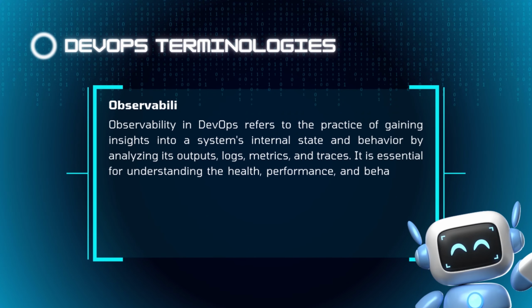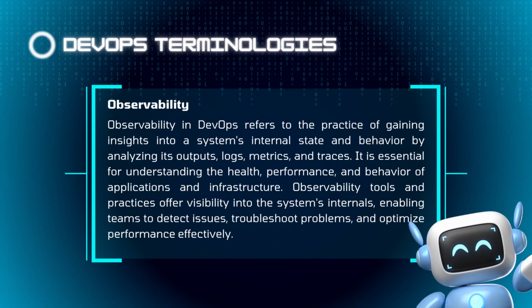Next is observability. Observability in DevOps refers to the practice of gaining insights into a system's internal state and behavior by analyzing its outputs, logs, metrics, and traces. It is essential for understanding the health, performance, and behavior of applications and infrastructure. Observability tools and practices offer visibility into the system's internals, enabling teams to detect issues, troubleshoot problems, and optimize performance effectively.